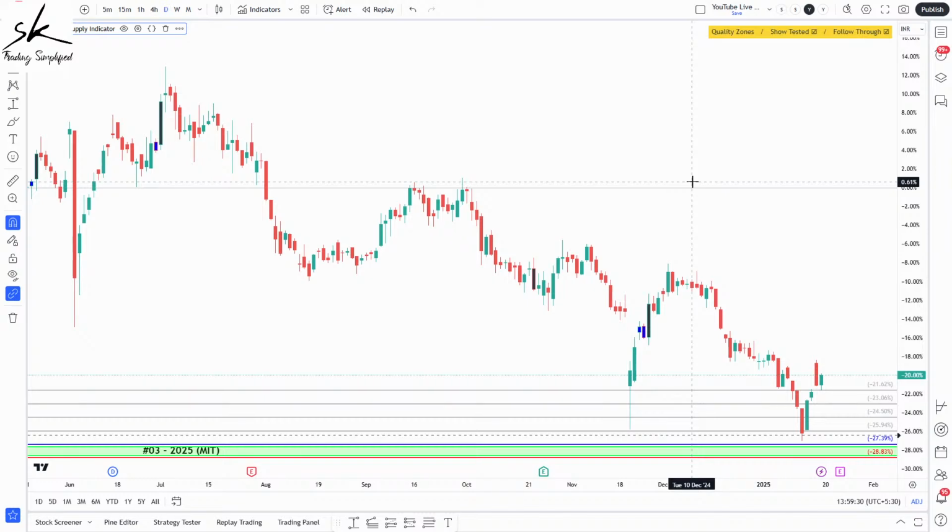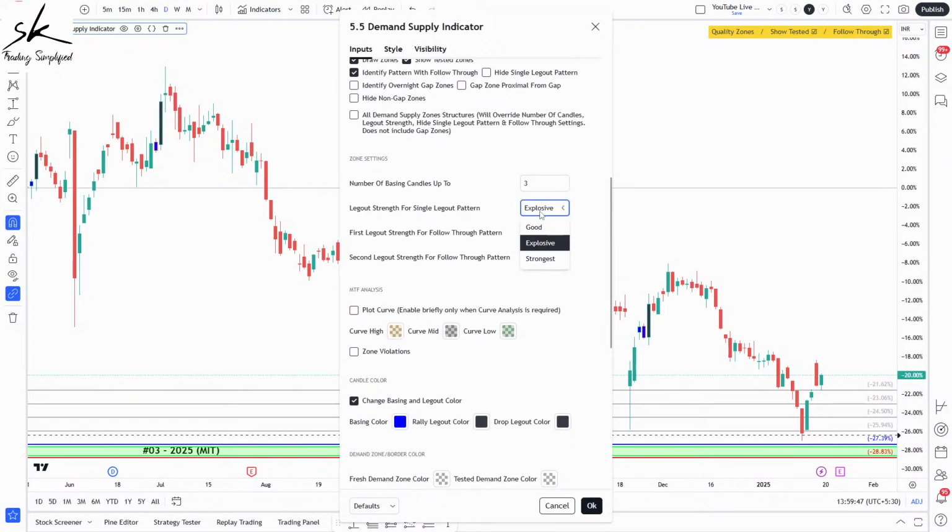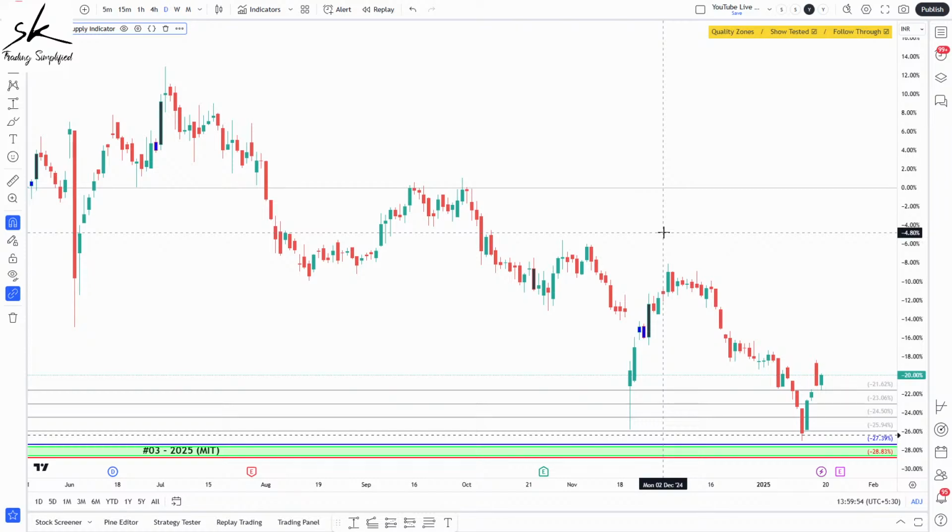So it will all depend on your personality style, your experience, and how you want to go about it. Can you show your recommended indicator settings for WIT and MIT for analysis? Like what should be the type? See, I keep it as the default settings. For MITs and DITs, I used to keep it as good, but recently I've also changed this to explosive, because I have said many times during my sessions that I'm a very conservative trader.